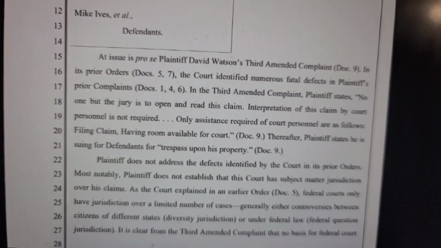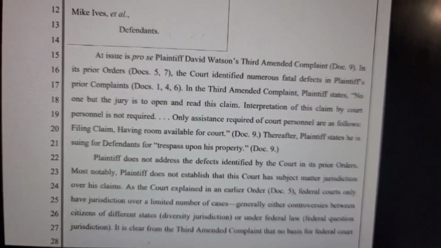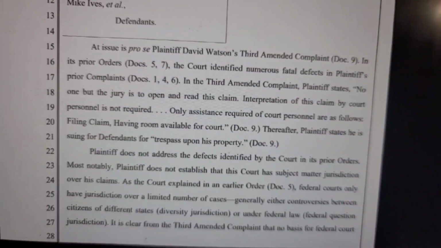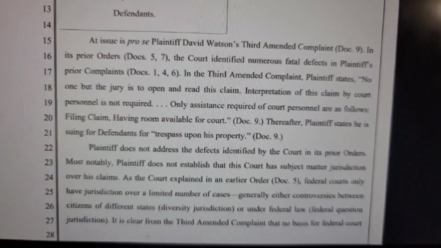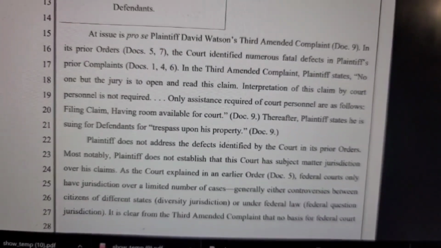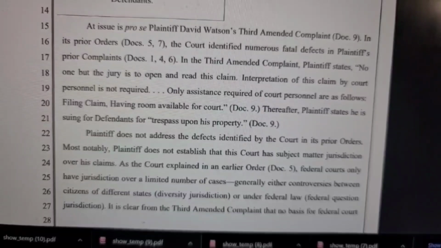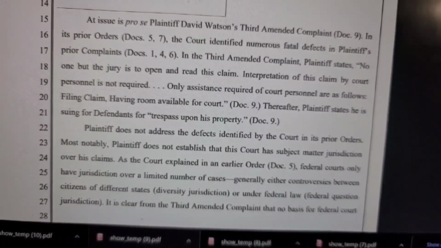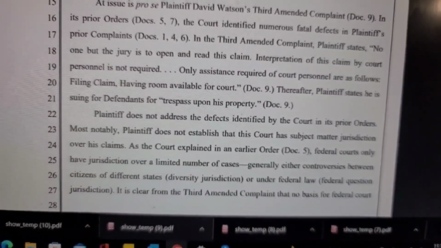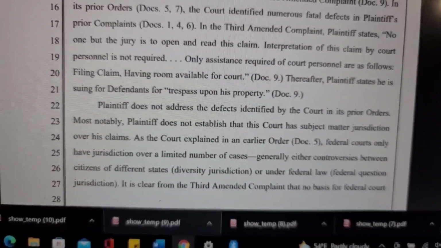And in the third amended complaint, plaintiff states no one but the jury is to open and read the claim. Interpretation of this claim by court personnel is not required. Only assistance required of court personnel are as follows: filing claim, having room available for court. Thereafter, plaintiff states he is suing defendants for trespass upon his property, document 9.